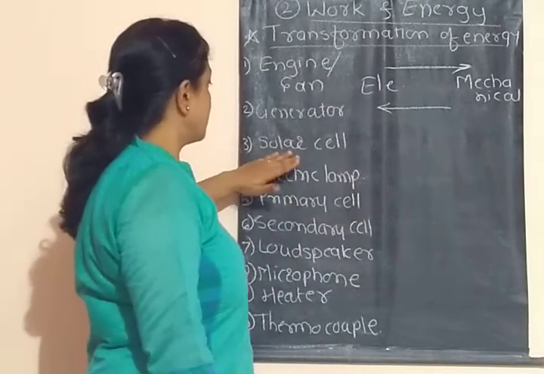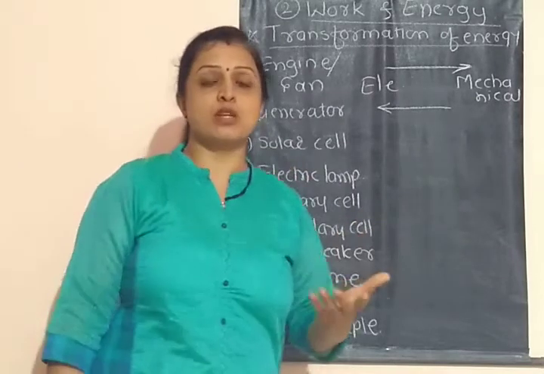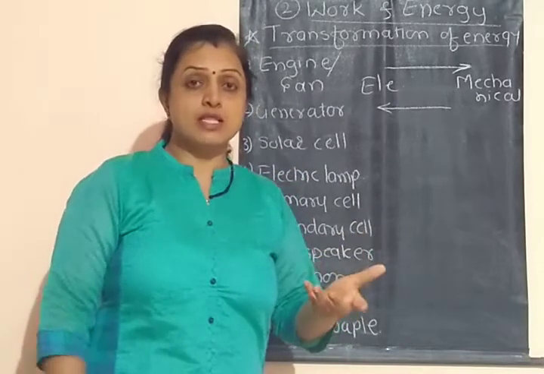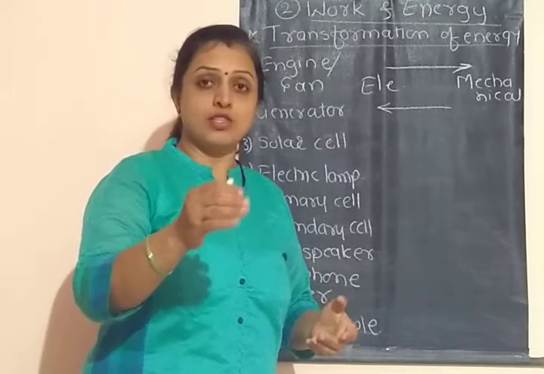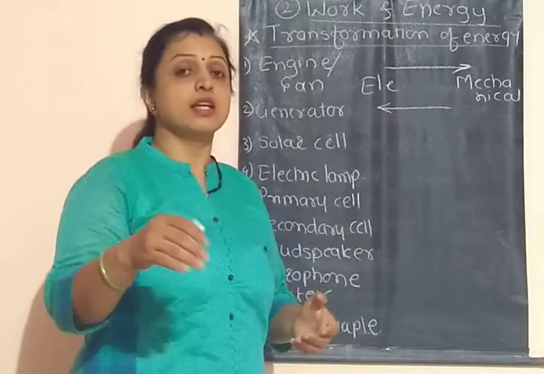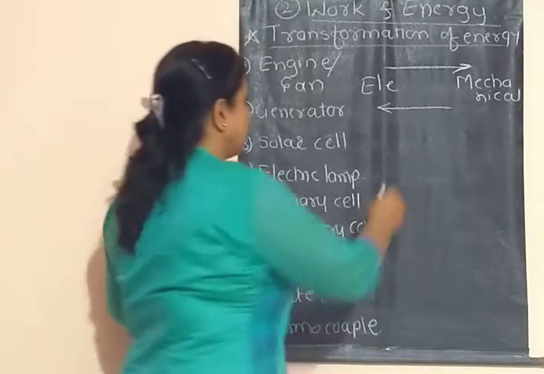Now let's see the next example, the solar cell. In a solar cell, the solar energy, or light energy, gets converted into electrical energy.